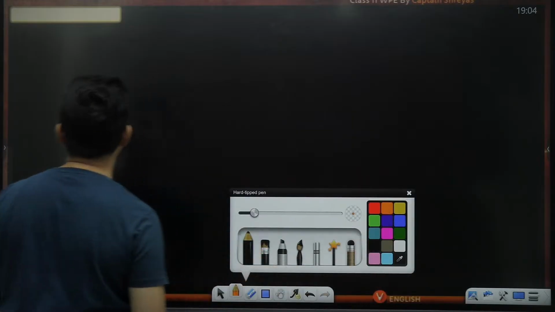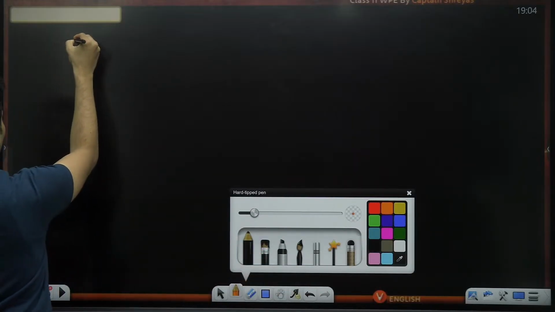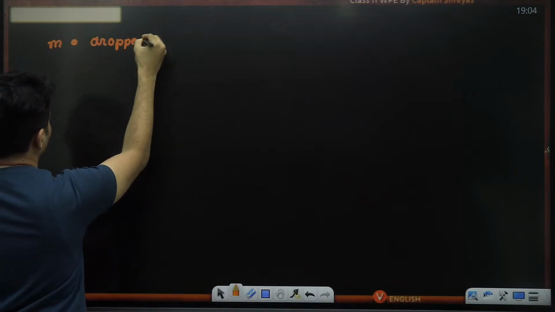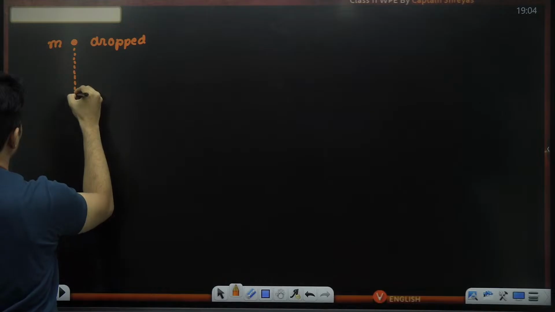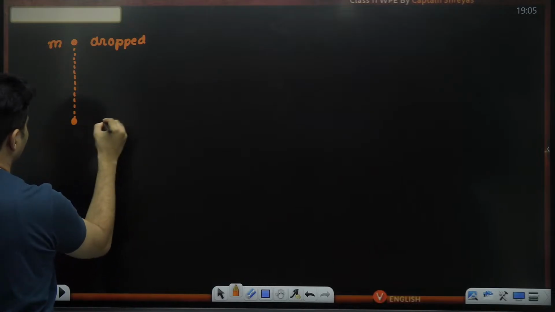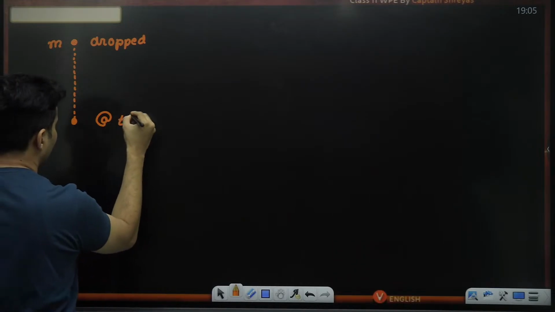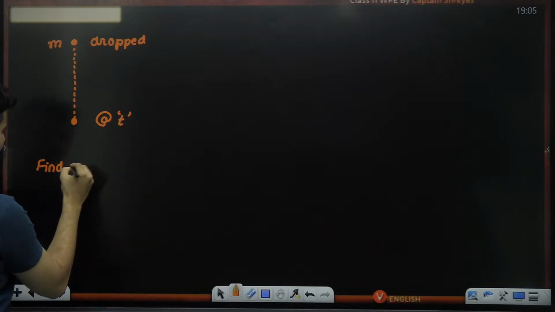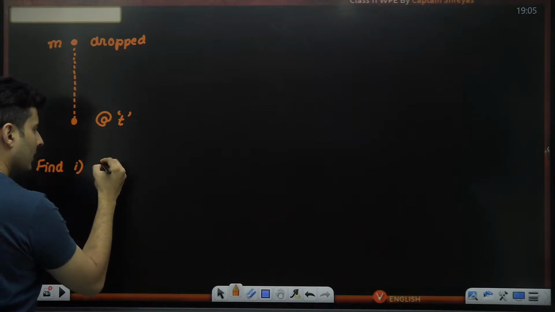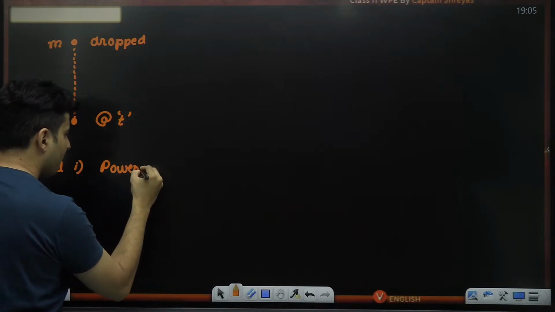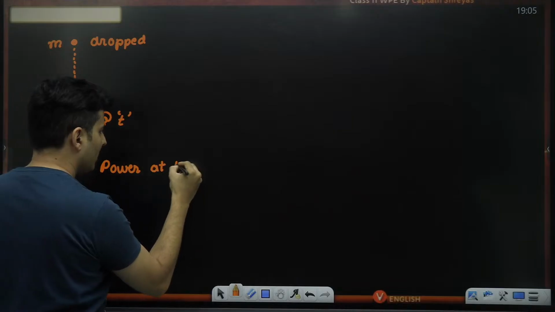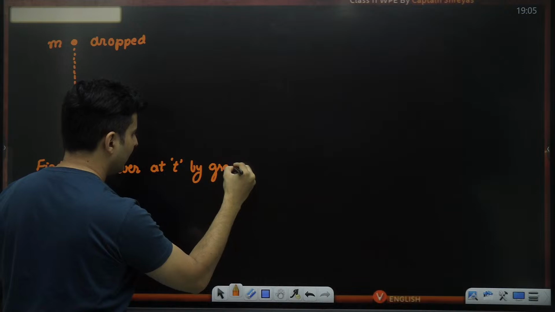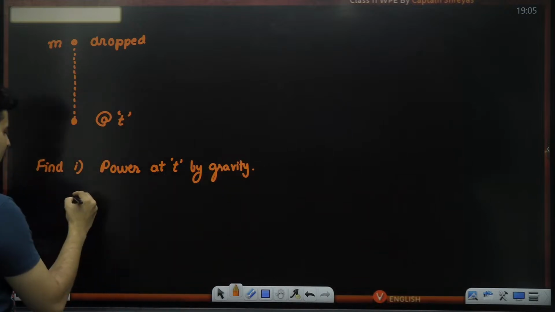So what happens over here is that there is this mass which is dropped and it starts falling down, and once it reaches here, this is at some time instant t. There are two questions. Find number 1, power at time t by gravity at that instant, that is instantaneous power.